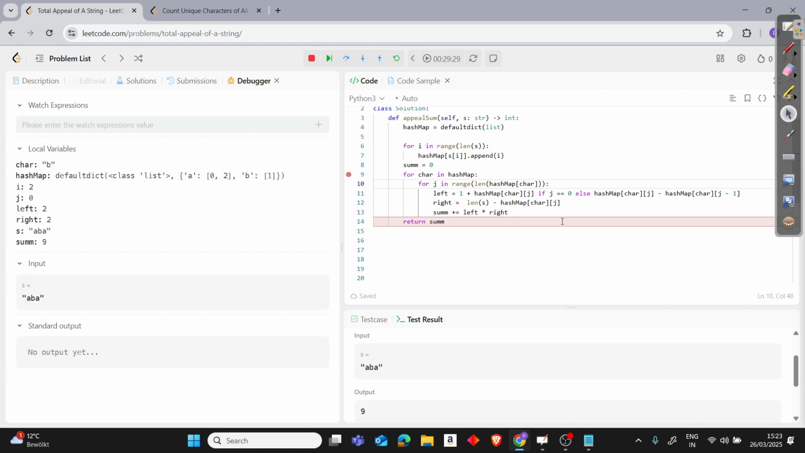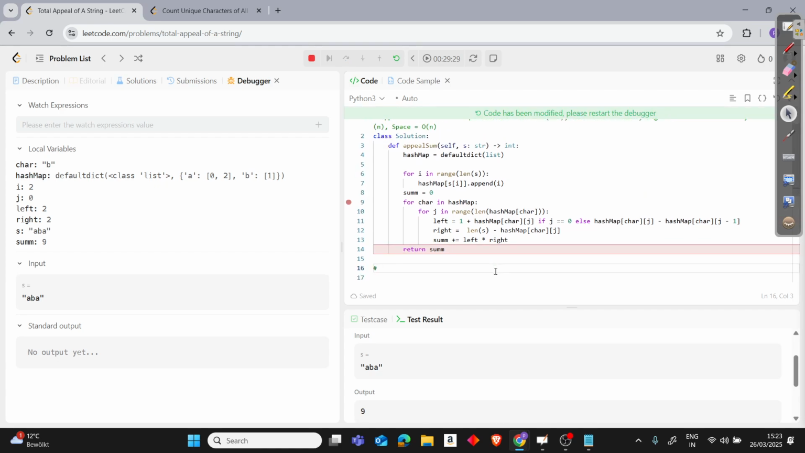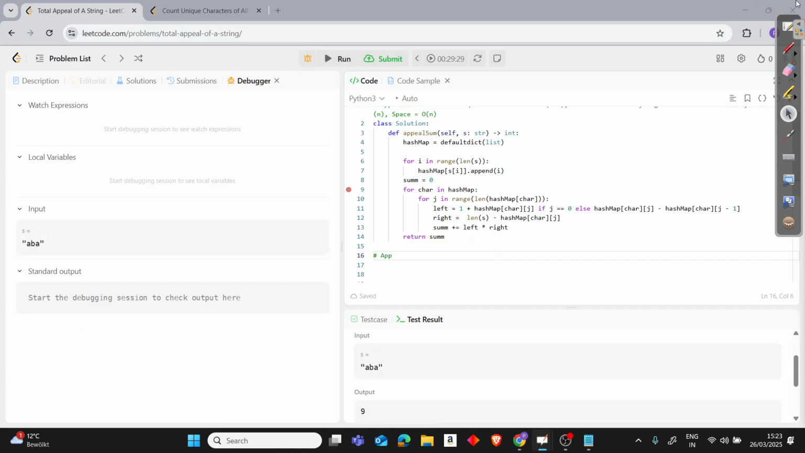So let's write that. Let's keep this as it is so that we can visit it in future, and let's call this approach 2. Let's stop the debug and minimize this. Approach 2: only track current and previous occurrence.